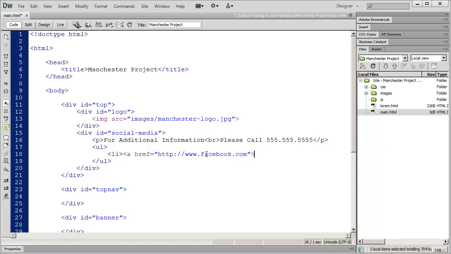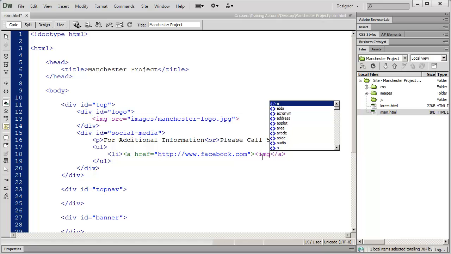Now, again, this would actually be a link to your Facebook page. So you would have not just the generic Facebook link, but actually a link to your Facebook page. Now, you'll remember after that, we always close our A tag. And it's in between the opening and closing A tags that you put the item that's going to become the link. And that could be text or an image, as we saw in a previous video. In this case, it's going to be an image.